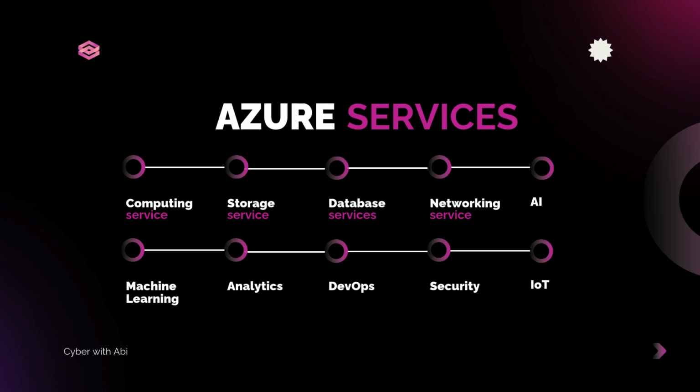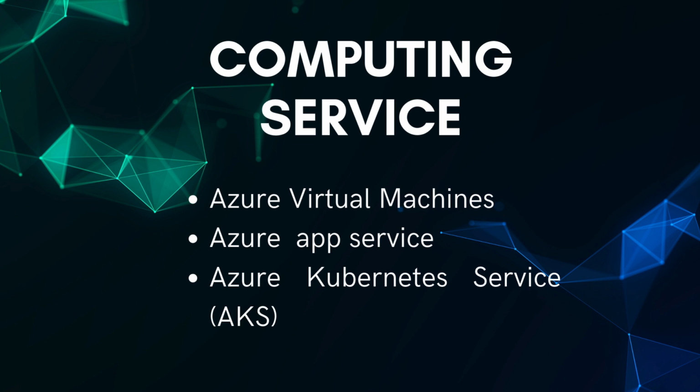Azure provides various services, such as computing services. In computing services, it provides virtual machines, App Service and Kubernetes Service. Virtual machine is used to create and manage VMs. App Service is used to build and host web apps. Kubernetes Service is used to simplify the deployment and management of clusters.